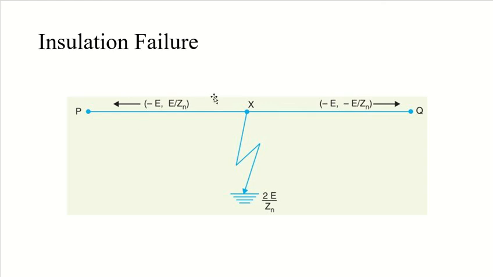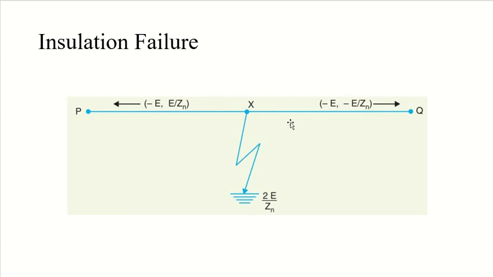my earth is at potential X, and earthing of this line will cause two voltages of minus E to travel along this XQ path, and along this XP path, which will contain current.